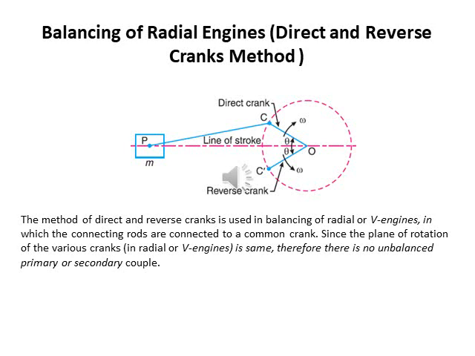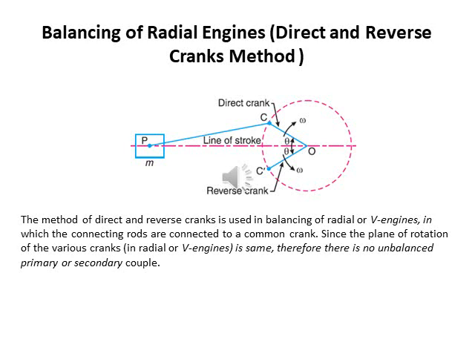Let the crank OC rotate uniformly at ω radian per second in a clockwise direction. Let at any instant the crank make an angle θ with the line of stroke OP. The indirect or reverse crank OC' is the image of direct crank OC when seen through a mirror placed at the line of stroke.